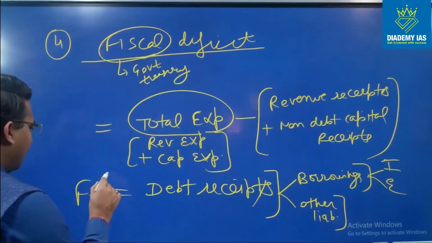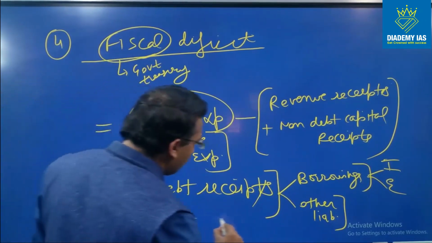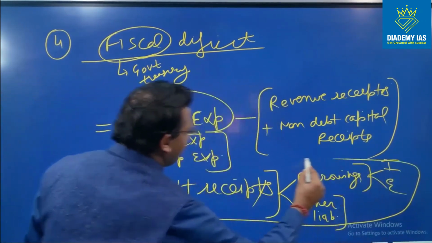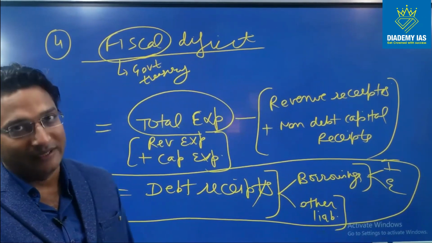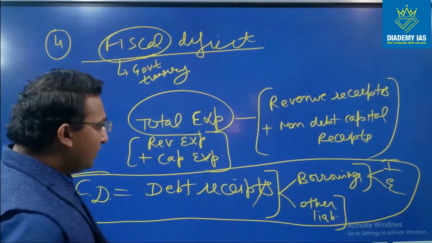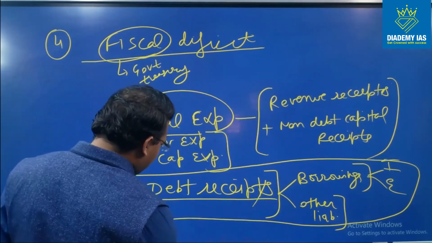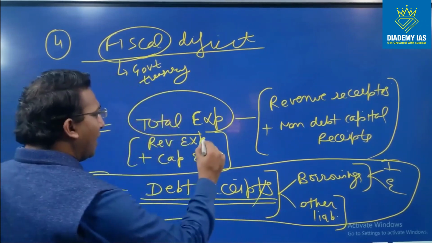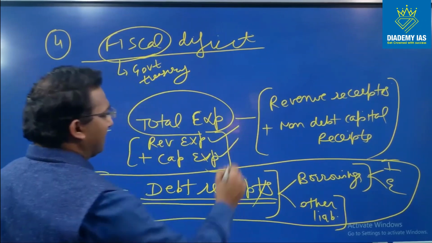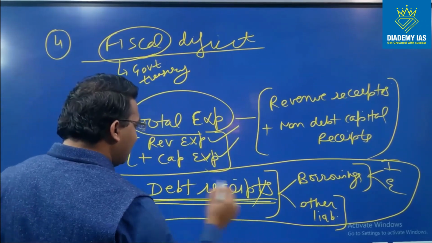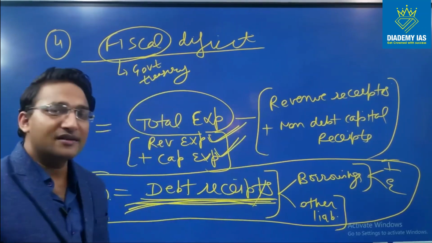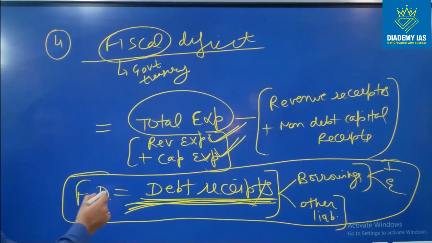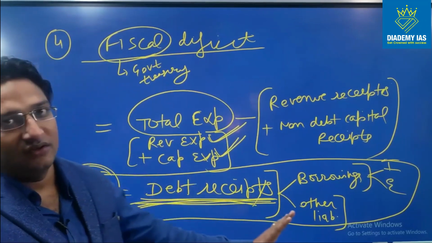So this fiscal deficit basically means the total debt taken by the government in the current year for meeting its total expenditure. Right? This debt can be used for either revenue purpose or capital purpose. So expenditure out of this receipt can be either revenue or capital. It does not matter. But what is important is that fiscal deficit is basically the total debt receipts, right?